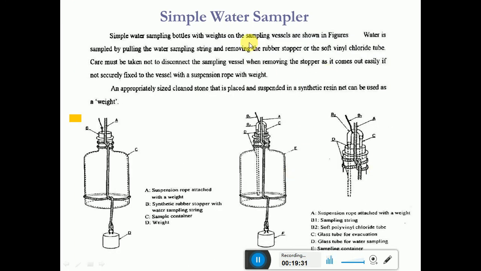And we have various water samplers. Most of the water sampling techniques involve weights under suspension, which will be dipped with respect to their self weight, and the samples are collected. So this is one such simple water sampler, which consists of the weight and the ropes, and a collection container, and it will be lowered in the water body, and the water is collected.